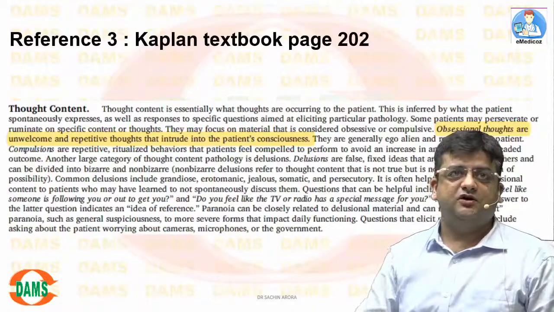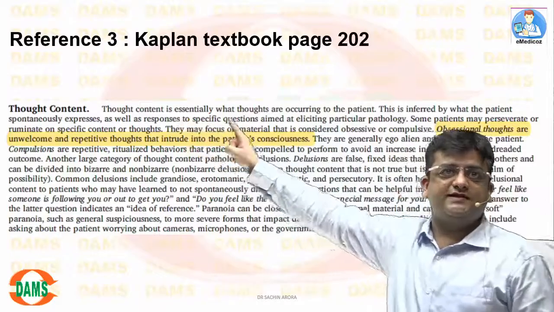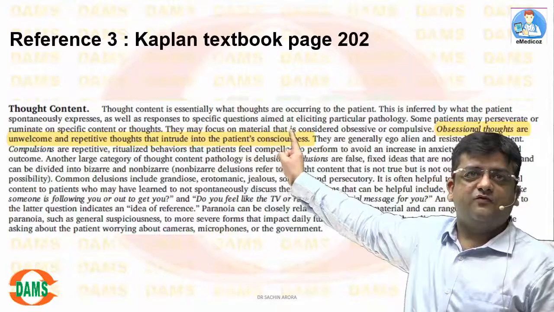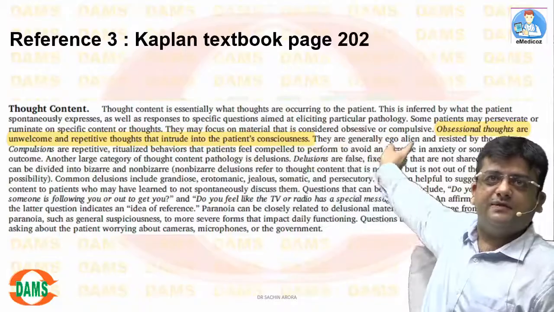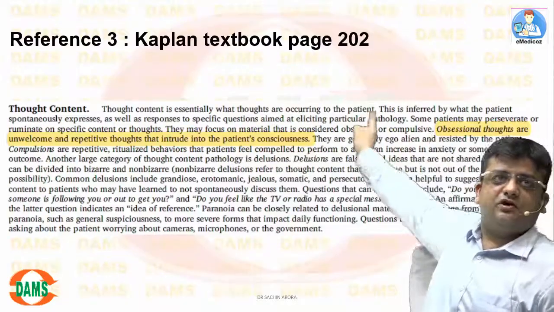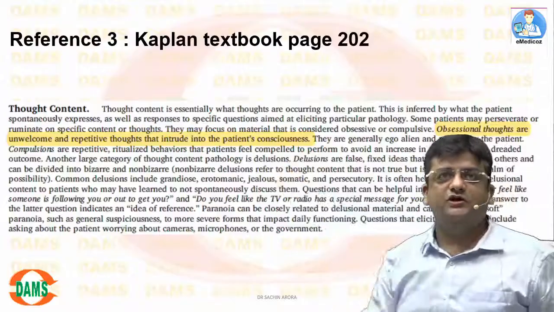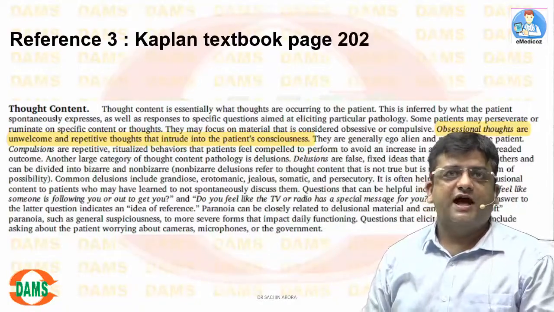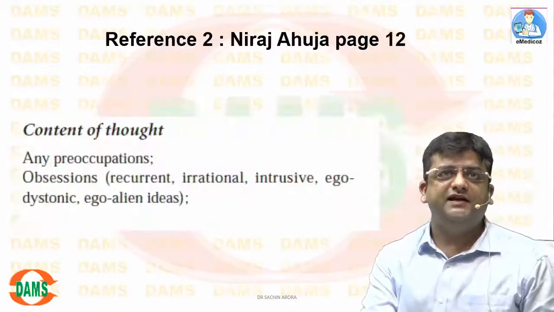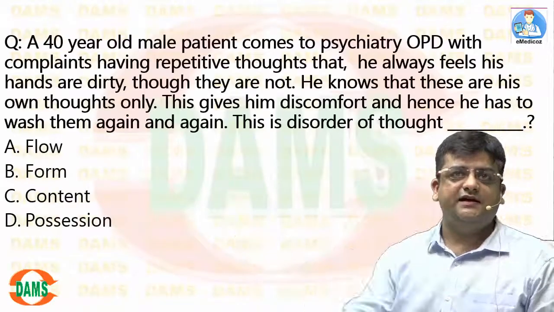And the third, last but not the least, but the most important, Kaplan textbook. Kaplan textbook says thought content is essentially what thoughts are occurring to the patient. Patient spontaneously expresses. They may focus on the material that is considered obsessive or compulsive. Some patients may ruminate on a specific content or thought. And obsessional thoughts are unwelcome and repeated thoughts that intrude into the patient's consciousness. So all the three books, Kaplan, Oxford, as well as your Niraj Ahuja, give obsession under content of thought, and I believe that's a significant enough reference for you to support the answer as C, content of thought.